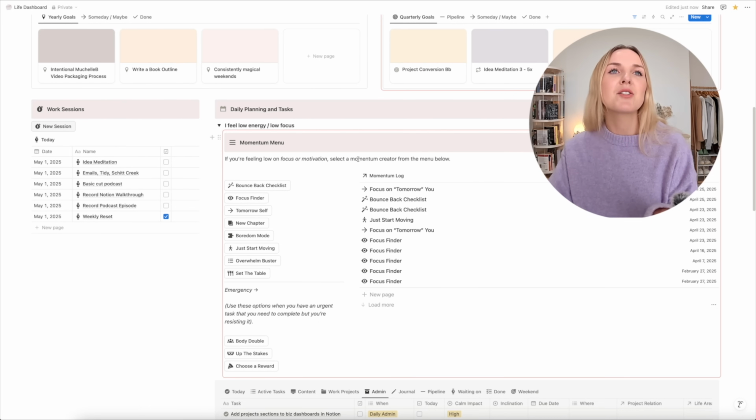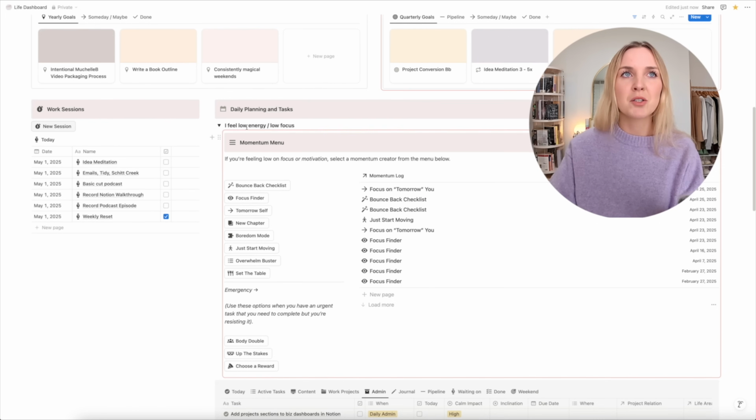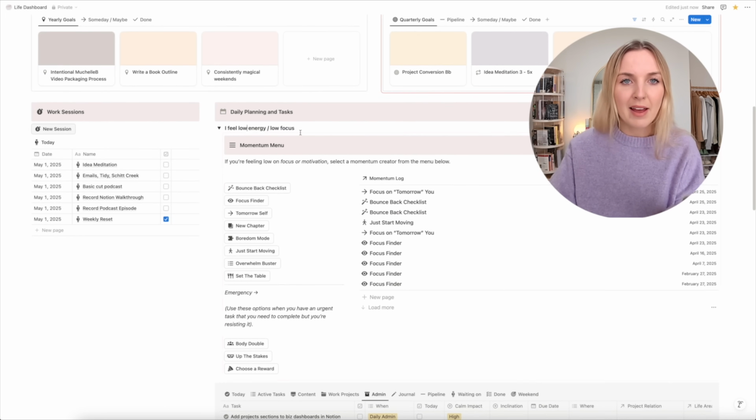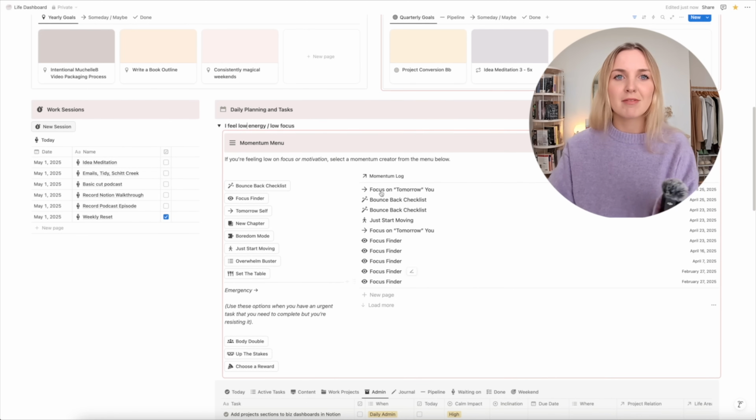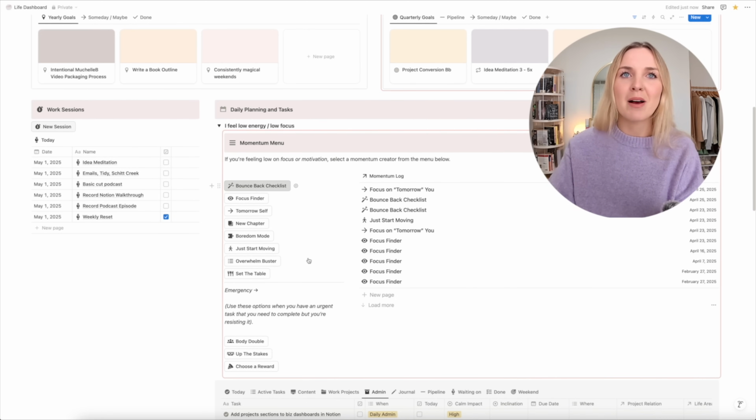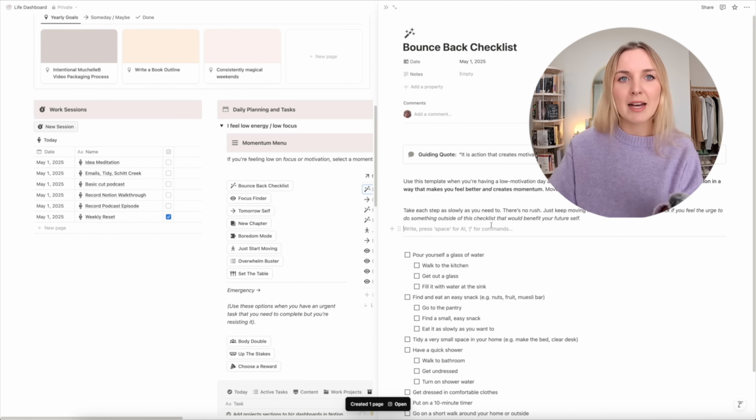It is so silly to pretend like you're going to be at your best self all the time. And the better thing to do is to just cater for the times when you are low energy and low focus and to have a bit of a plan. To be like, okay, today's a low energy day. I'm going to go to my momentum menu. I'm going to do a bounce back checklist because it's midday and I feel like trash.